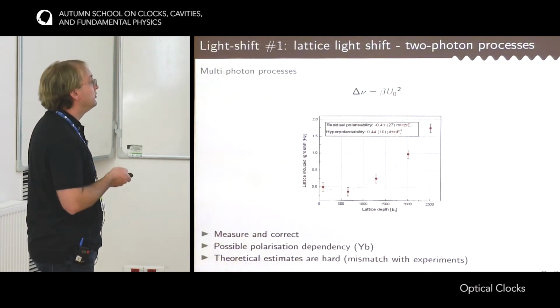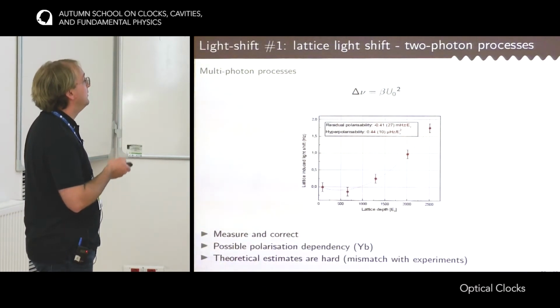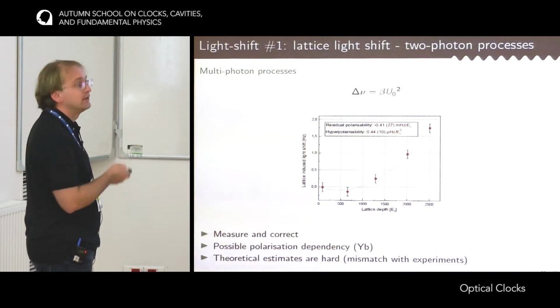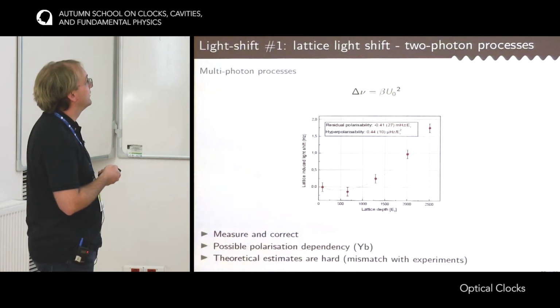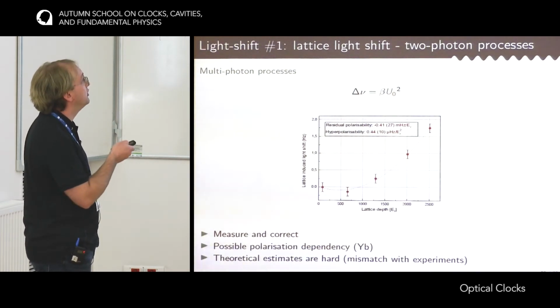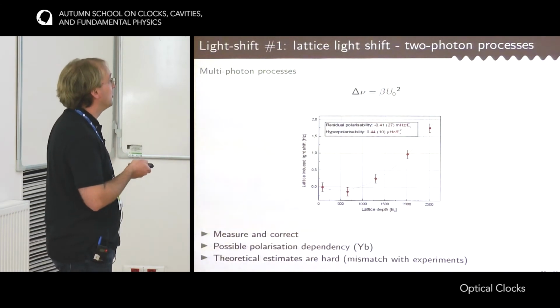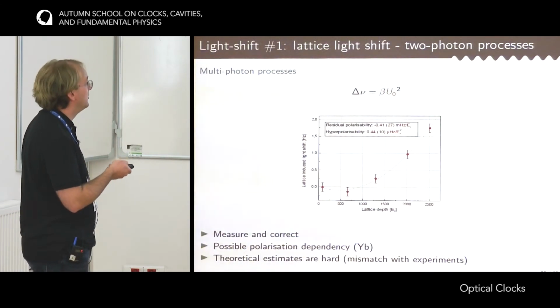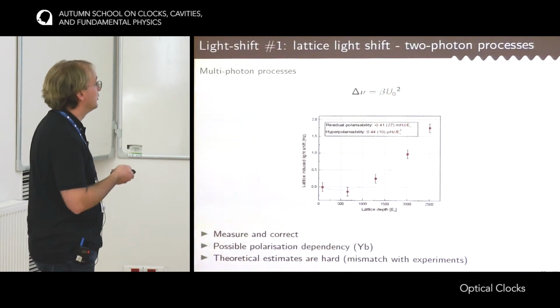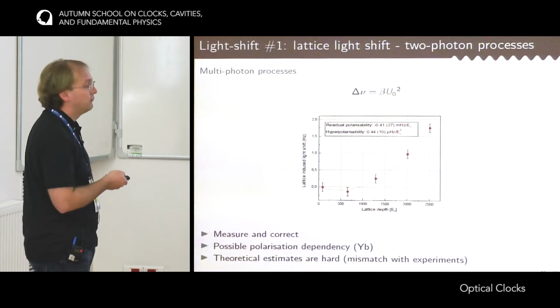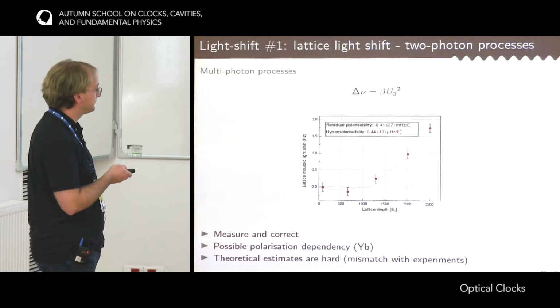And finally, it's really important to measure because it's very hard for theoreticians to estimate what will be the value for this beta coefficient, so the two-photon processes. There are still some very clever people that are able to give orders of magnitude, but there is still a significant mismatch with experiments.